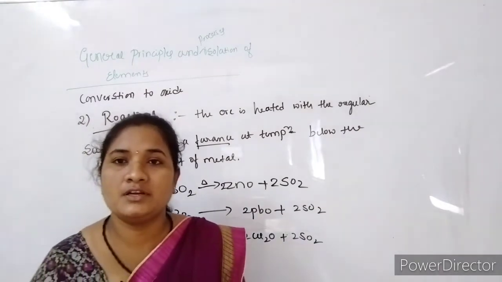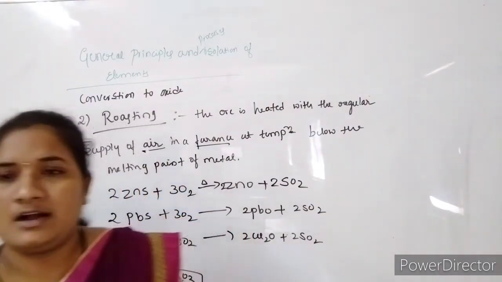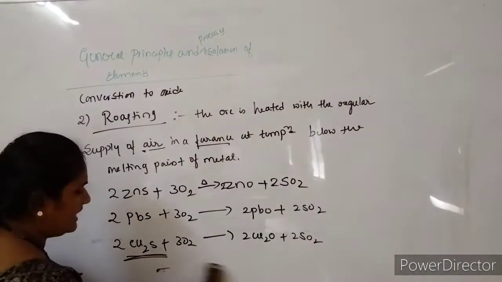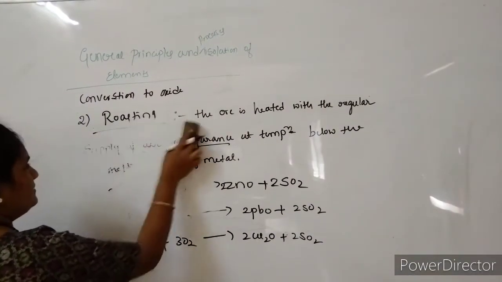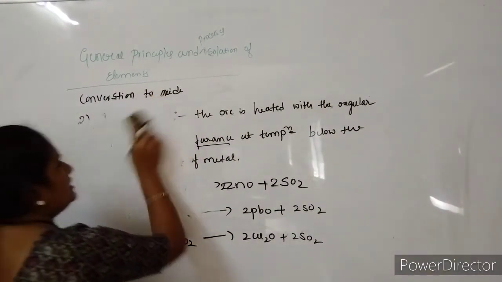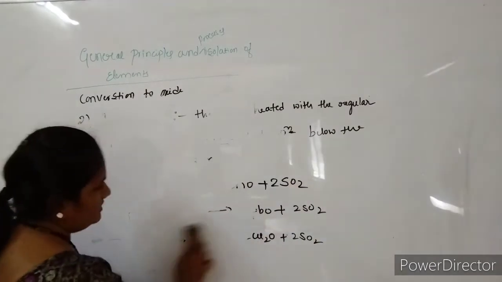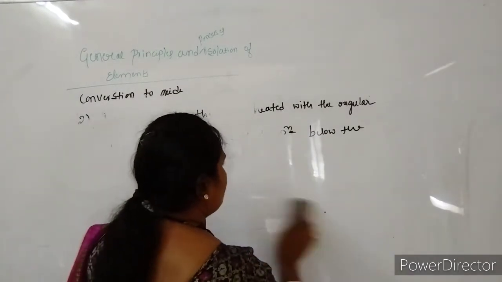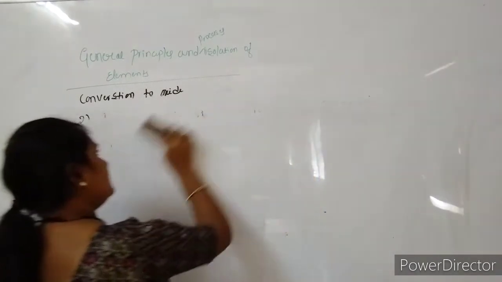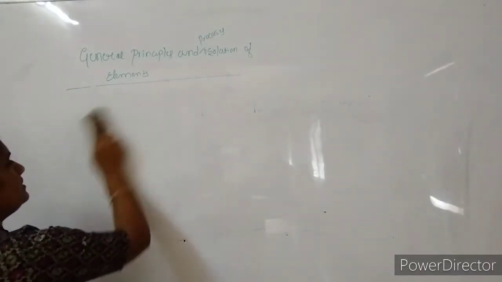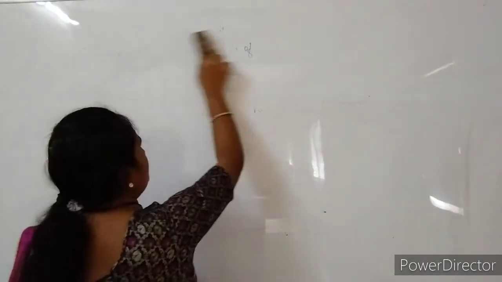It is very difficult to remove that iron oxide because it has a high melting point. So it is not easy to remove the iron oxide from the copper sulfide ore, and we have to choose another external chemical substance.